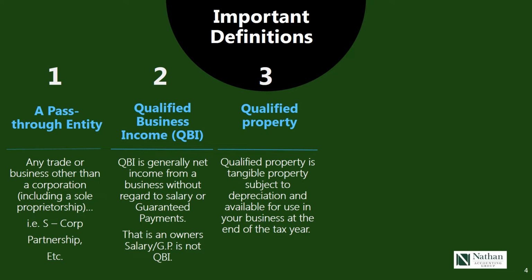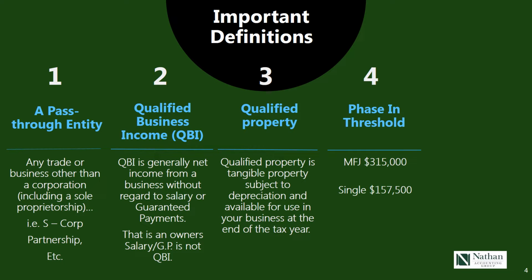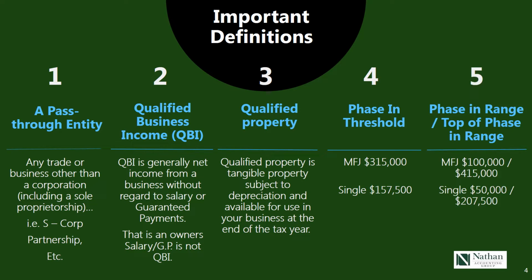Qualified property is a definition that we need to understand, and that's basically the tangible, depreciable property of any business, and it's measured at the end of the year. The 4th definition is a phase-in threshold. That is, at 315,000 married filing jointly, the threshold begins. For singles, it's 157,500. We'll learn more about the phase-in threshold.